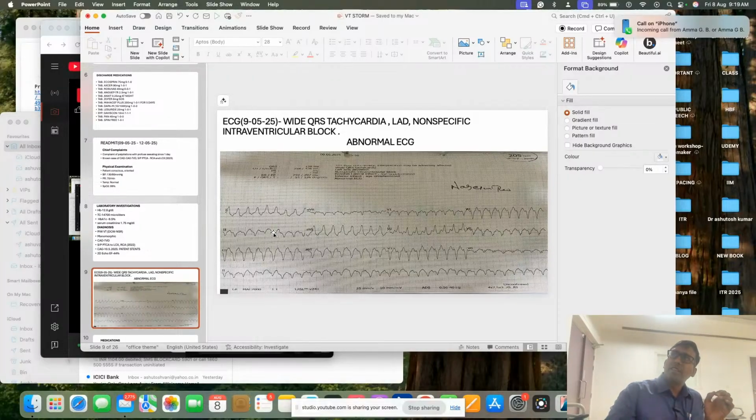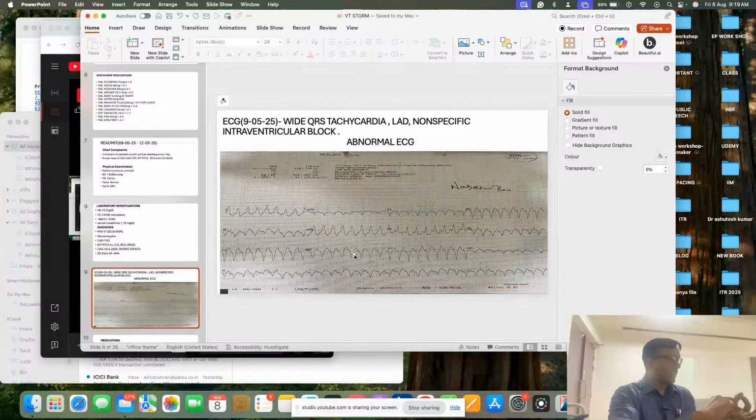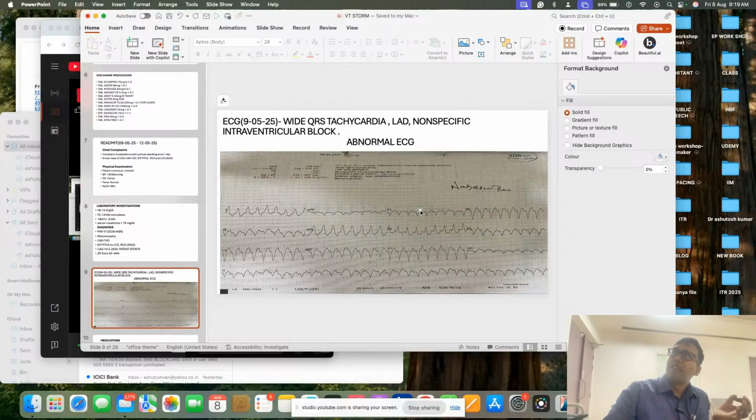So this patient has 2, 3 and aVF negative, meaning it is on the inferior. 1 and aVL are positive, meaning it is on the septum. And that's why the QRS is not very wide. It is wide, but not very wide. And V1 to V6, V1, V2, V3, V4, V5, V6, all are negative.